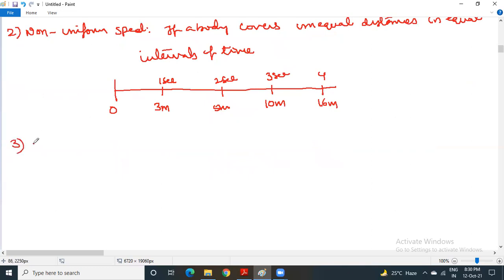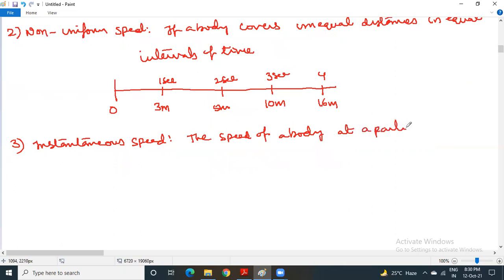There is another form, that is instantaneous speed. What does instantaneous speed mean? The speed of a body at a particular instant of time is called instantaneous speed. How to express this?